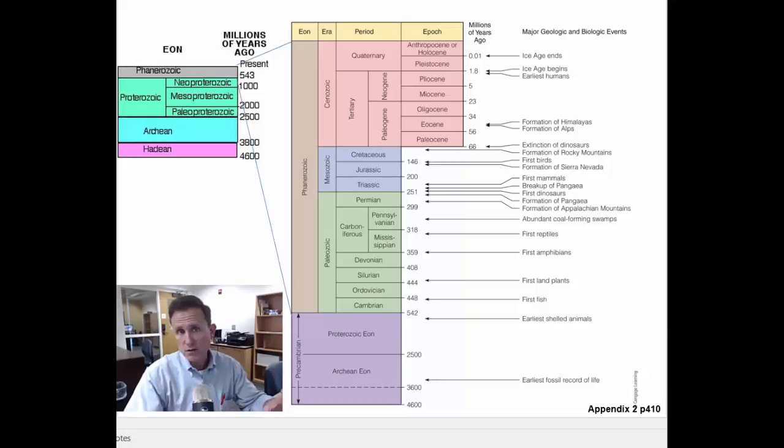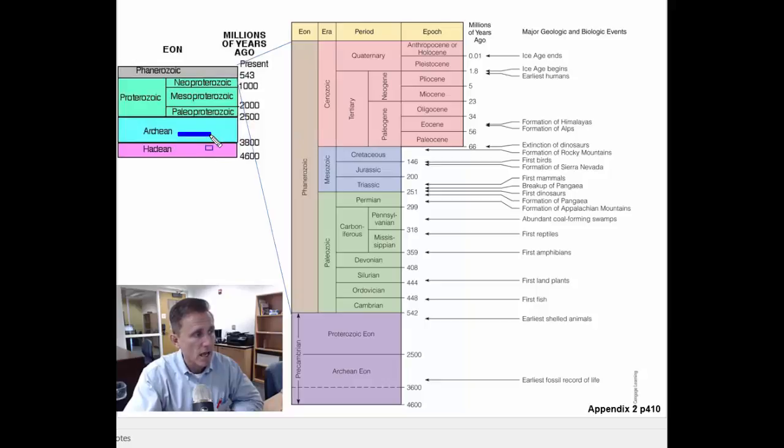One is a detailed view of the geologic time scale, and the smaller one on the left is just looking at the eons in the geologic time scale. And the eon is the largest division of time in the geologic time scale. Generally, scientists think of 4 eons, but in reality, what we deal with on an everyday basis in the scientific community is just the 3 eons.